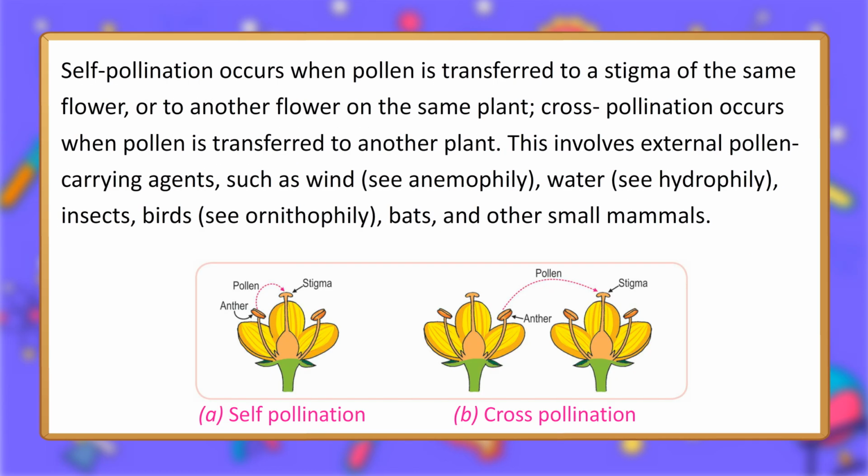Self-pollination occurs when pollen is transferred to a stigma of the same flower, or to another flower on the same plant. Cross-pollination occurs when pollen is transferred to another plant. This involves external pollen-carrying agents, such as wind, anemophily, water, hydrophily, insects, birds, ornithophily, bats, and other small mammals. A. Self-pollination. B.